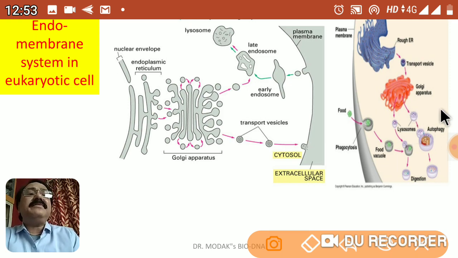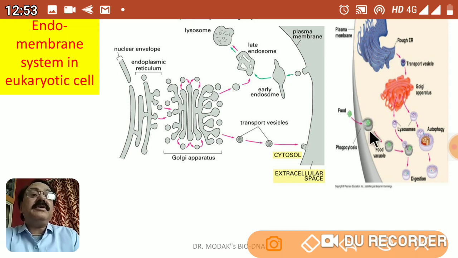Auto means self, phagy means engulfing. The lysosomes are engulfing the cell organelles or material present within the cell, and in this way it is cleaning the cell. That's why lysosomes are also called scavengers of the cell. They are cleaning the cells in that way. And in heterophagy, suppose some bacterium enters. Here I have shown an example of food, but instead of that, for example, some bacterium enters. That bacterium is engulfed and forms a vesicle, and within that vesicle the bacterium is captured. The lysosome gets combined with this vacuole containing the bacterium, and then it kills the bacteria and digests the bacterial cell also. That we call heterophagy.